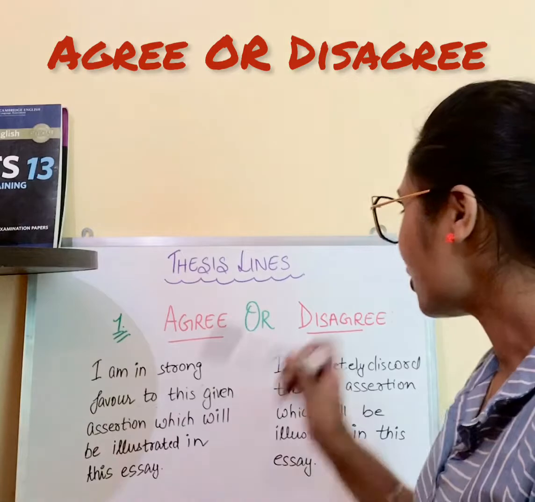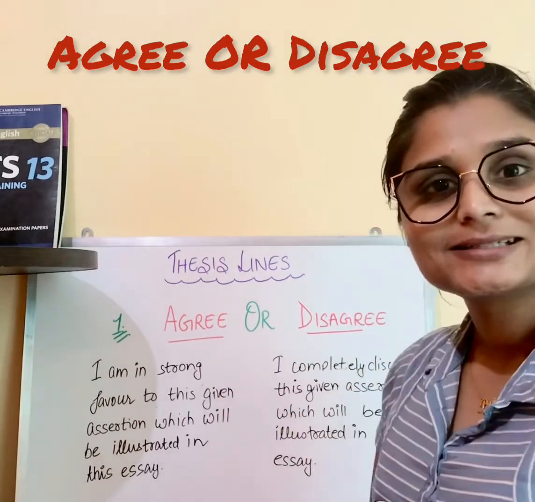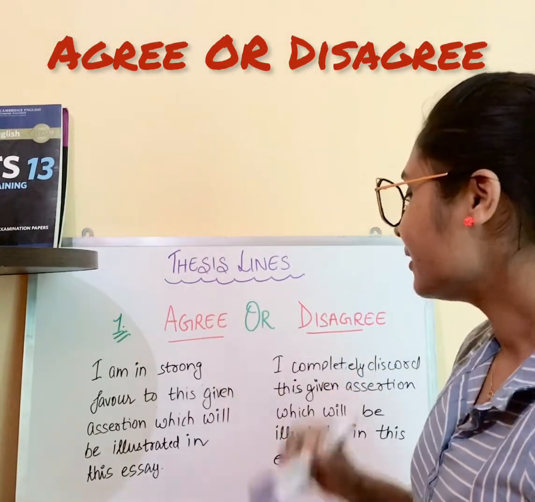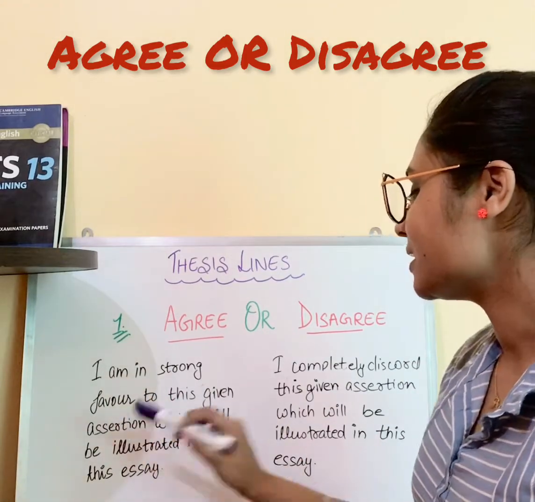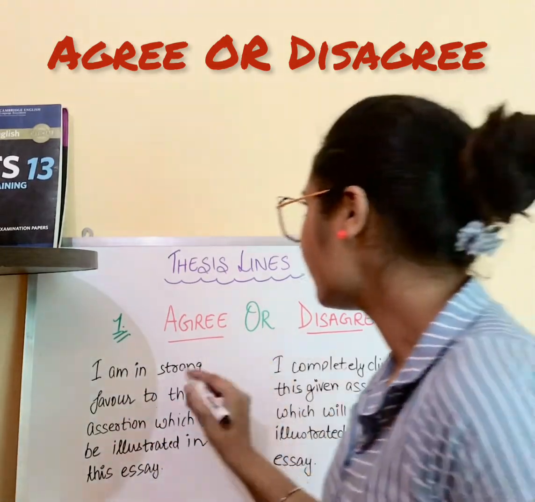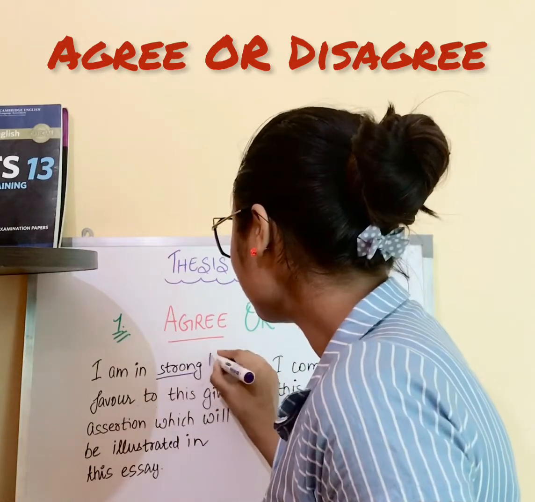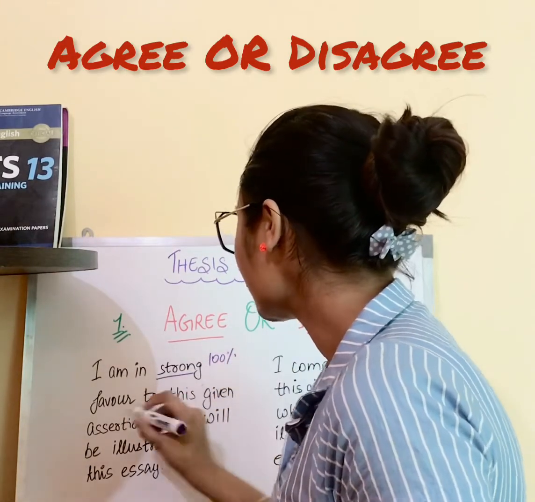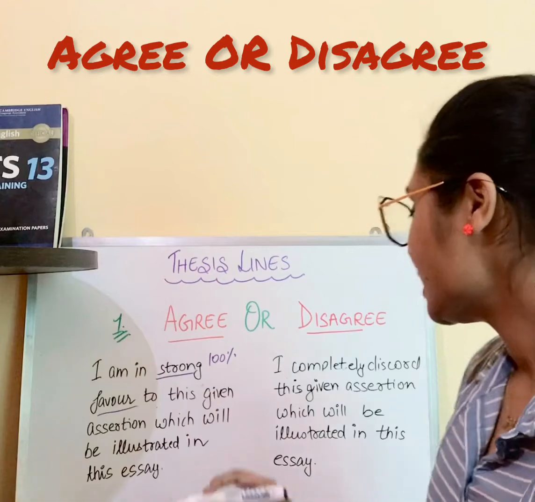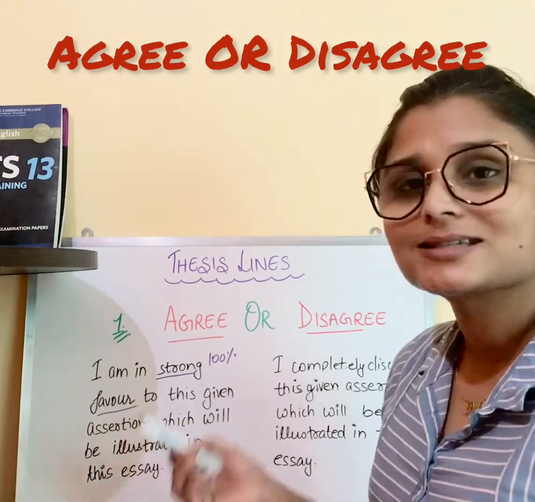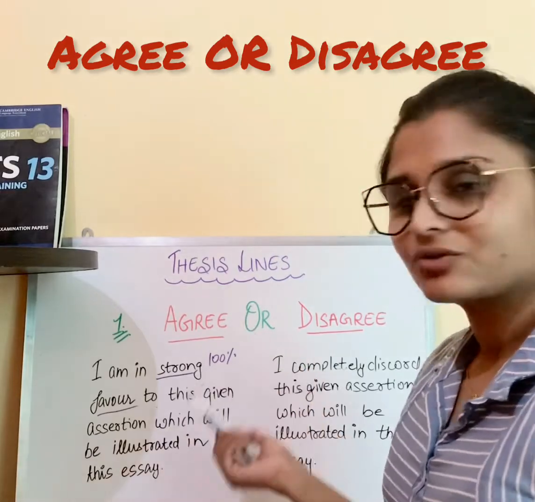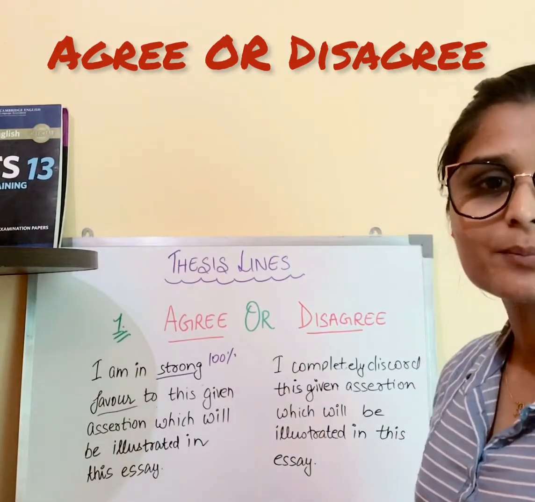So the first topic would be agree or disagree. So for agree, we would write I am in strong favor to this given assertion. What is this strong favor? Strong means 100% and favor is agree to this given assertion. What is this assertion? This is the statement which will be illustrated in this essay. See how simple it is.